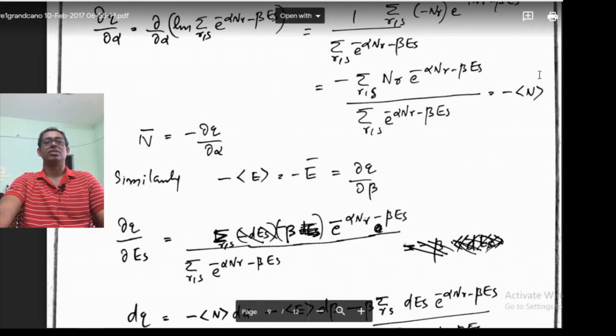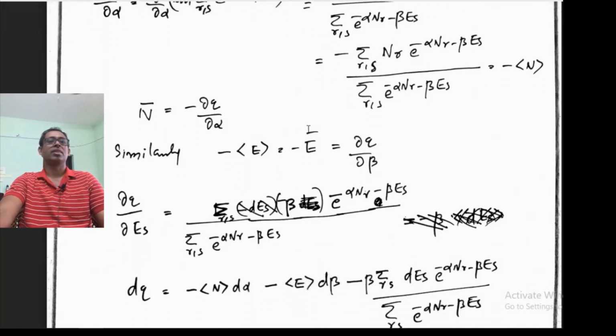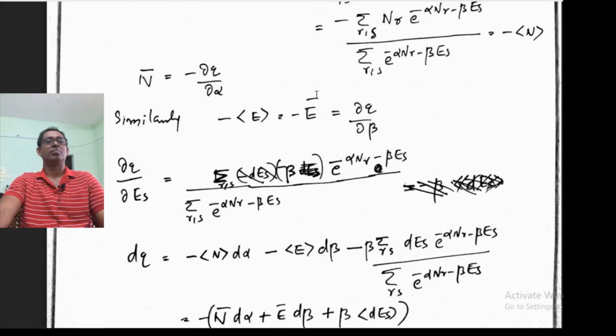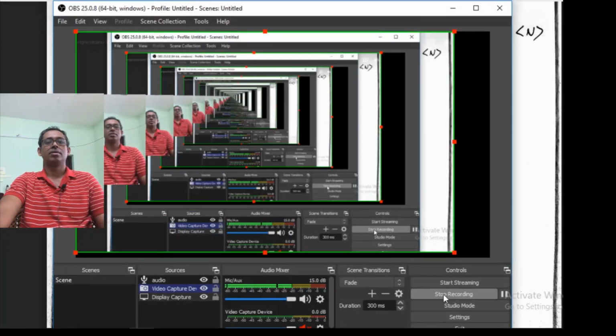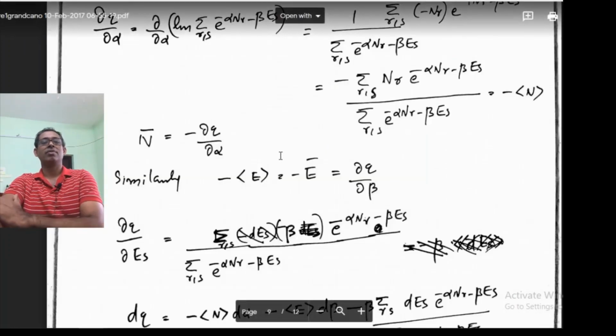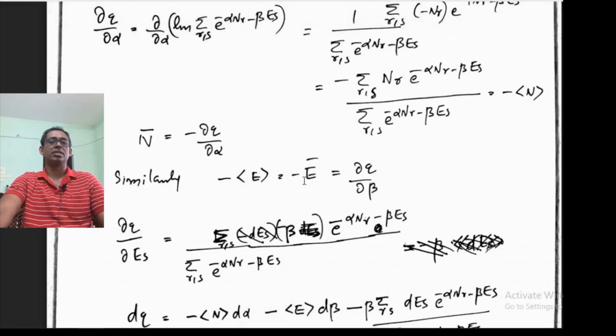So I write here that minus E bar is equal to dou Q by dou beta. So the average value of energy, the mean value of energy, is minus dou Q by dou beta.